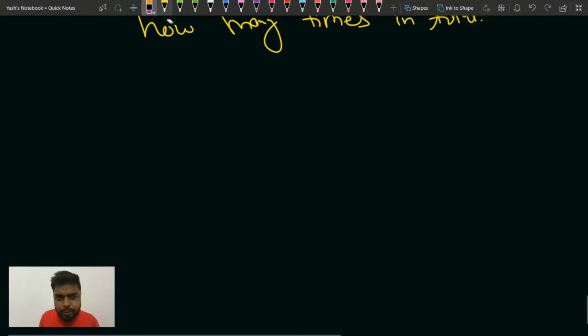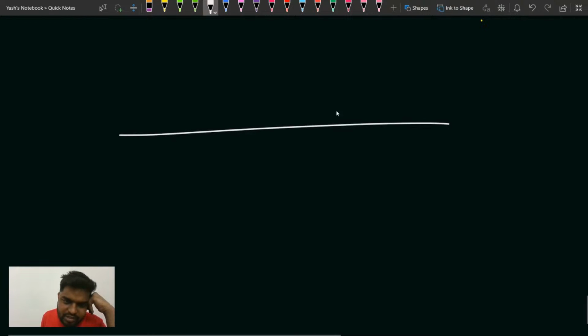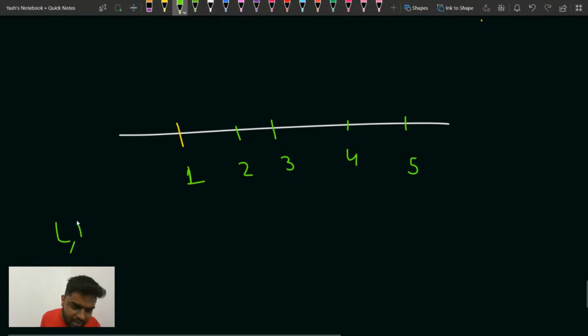So what I will tell you is there is another prefix concept. Suppose somebody gives me this array. Let's say this index is 1, and this one is something like 5, now this is 2, suppose this is 3, suppose this is 4. Now if somebody tells me that you will be given L to R index, and you have to increase every element by 1.